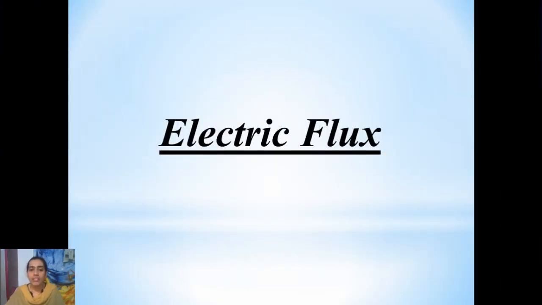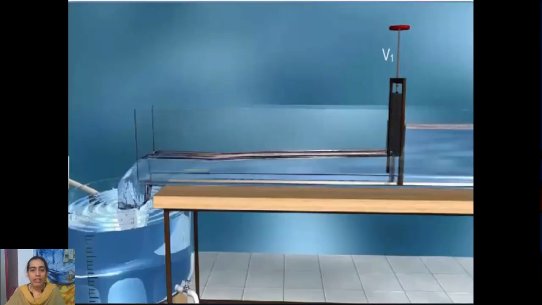So in today's session, let us try to discuss a new concept called electric flux. To know precisely about this electric flux, let us consider a general example. Here I have considered a rectangular glass channel, you can observe here. So this is a rectangular glass channel through which water can flow.